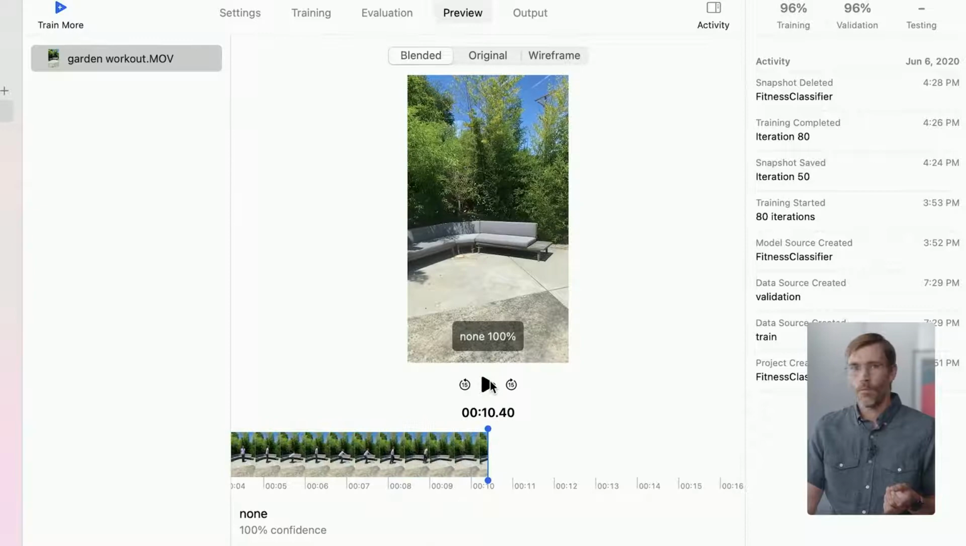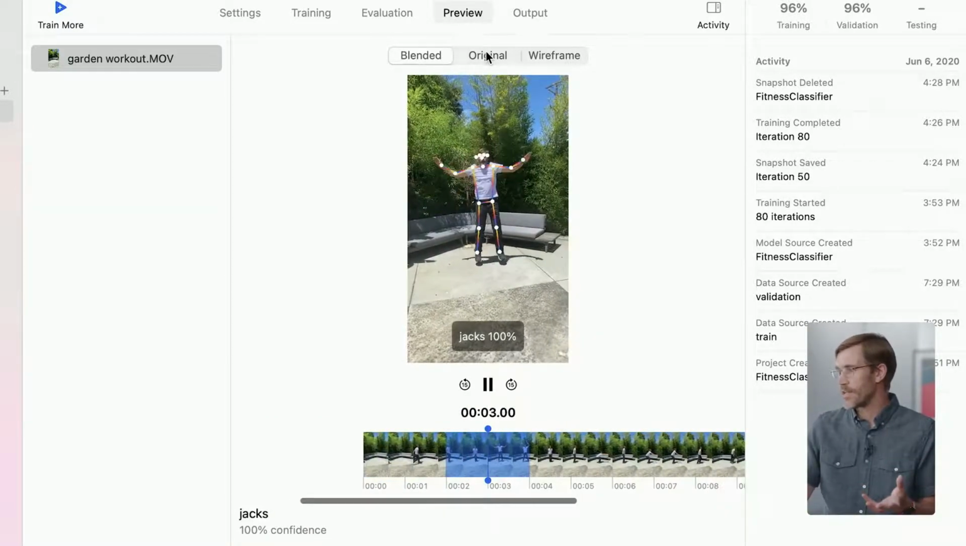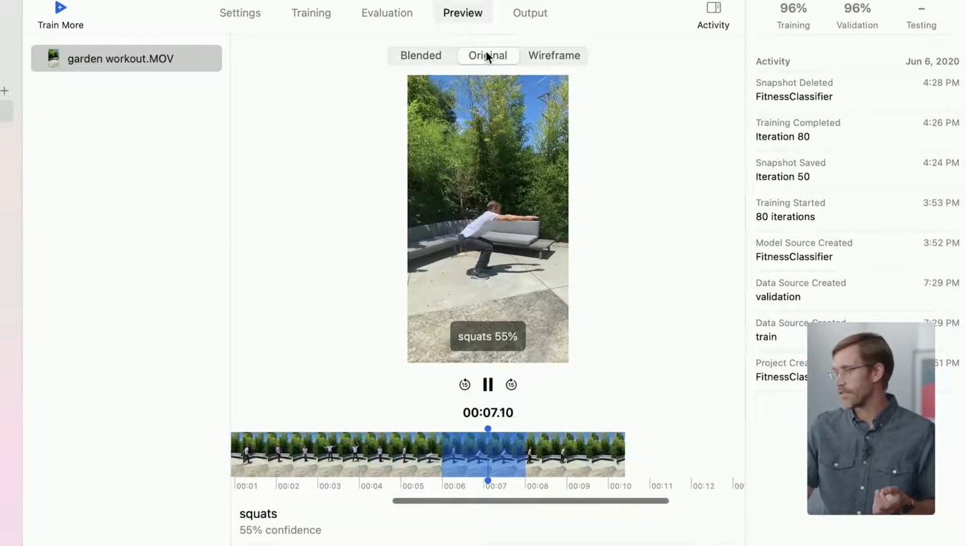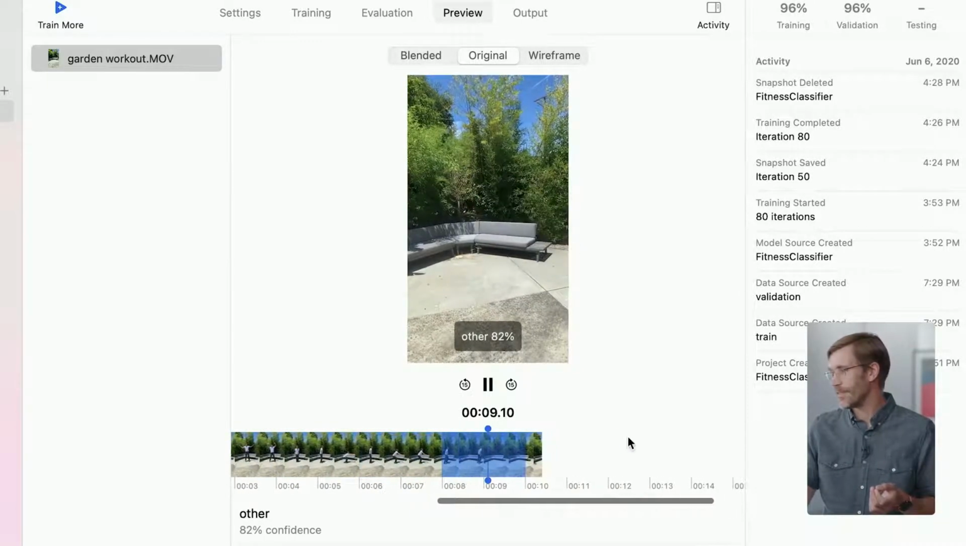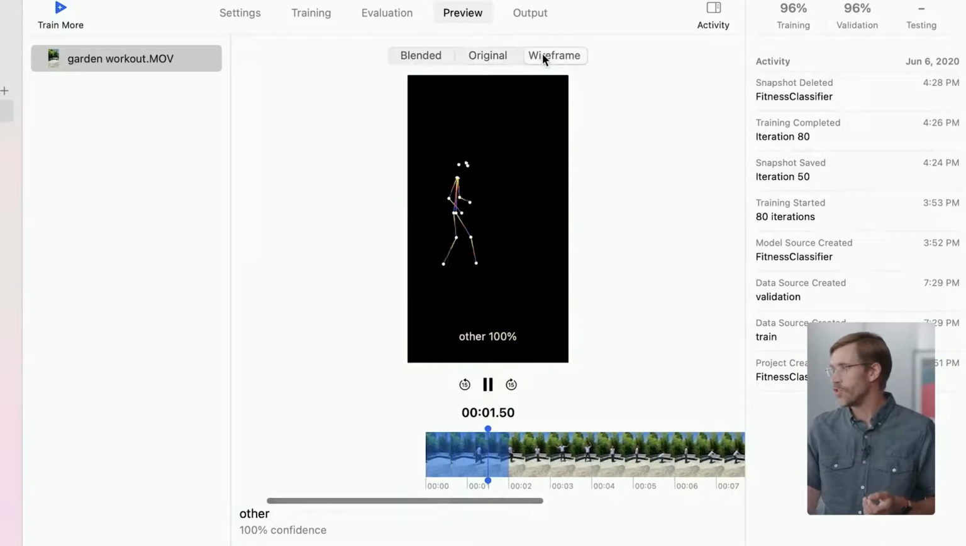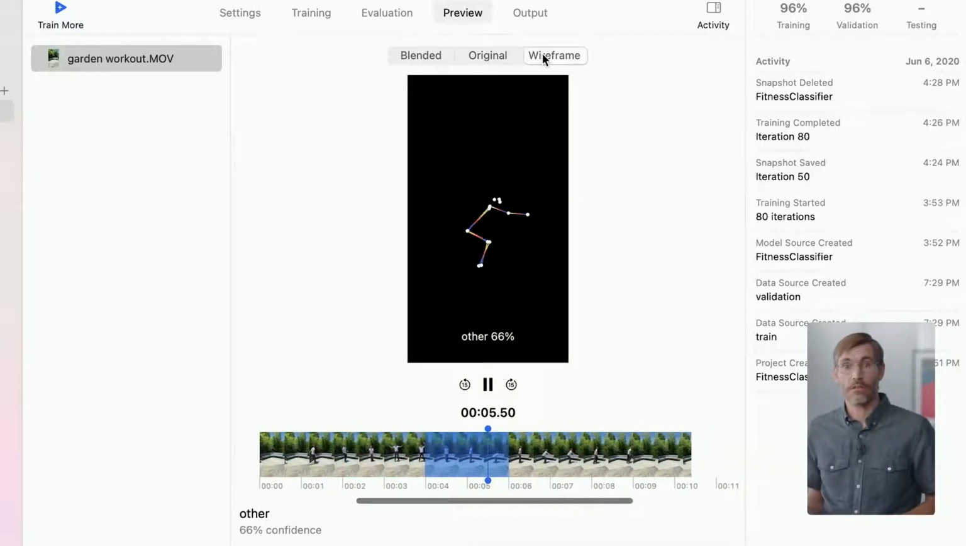Let's see it one more time. You can see the pose skeleton superimposed over the video. We can turn that off, or we can just watch the pose skeleton exercising in the dark.